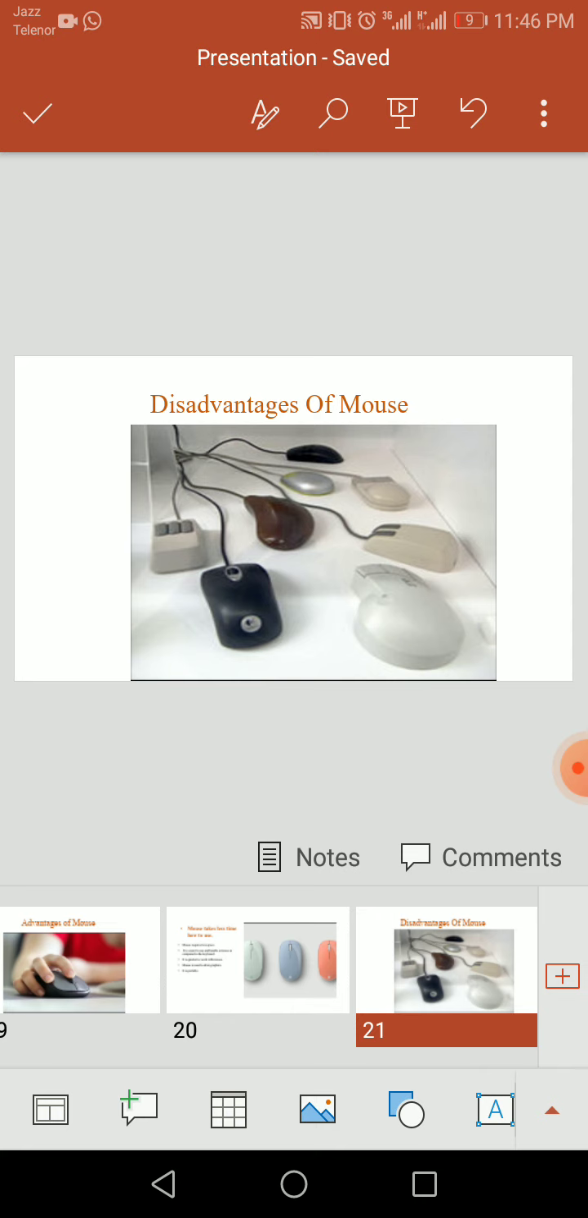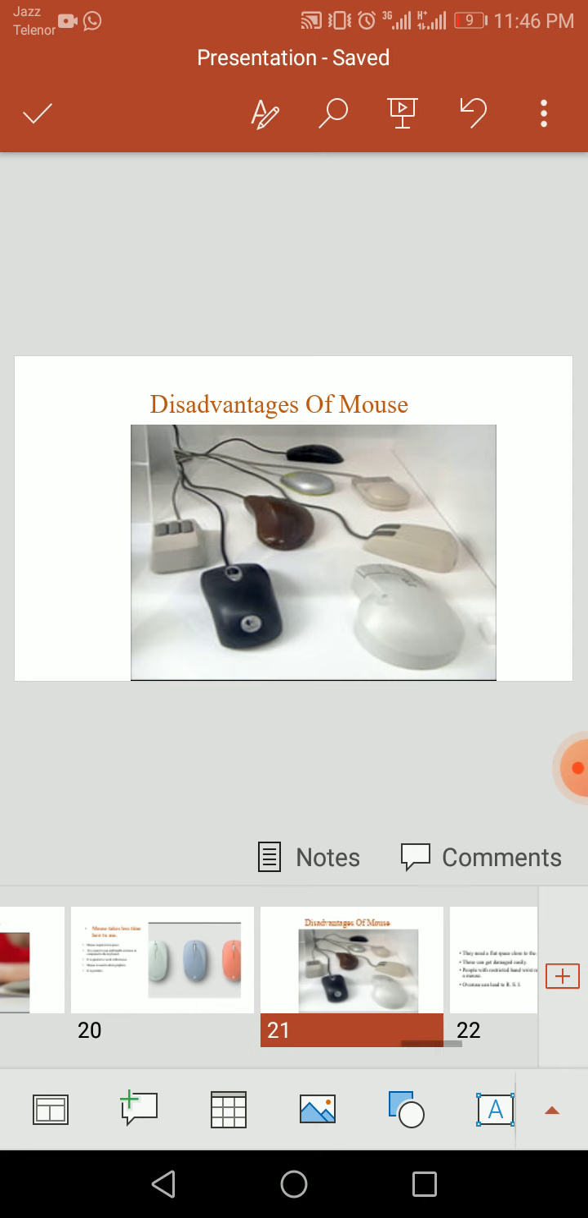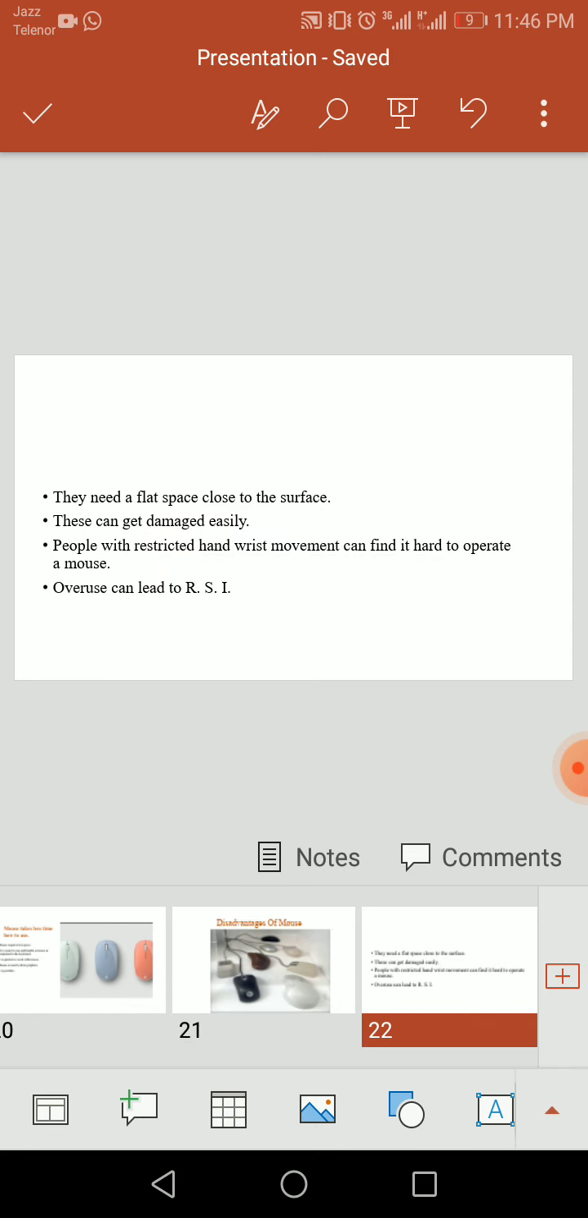So the next thing, as we all know, is the disadvantages. What are the disadvantages? It usually also affects human health, and they can get damaged easily, and they require a plain surface for working, and some users who cannot move their wrist find it difficult to use.